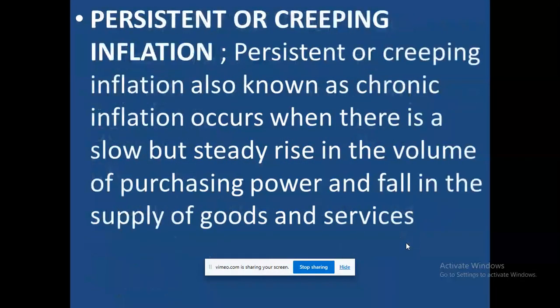Okay, so let's look at it. Persistent or creeping inflation is also known as chronic inflation. This one is worse than galloping inflation. We call it chronic inflation, which occurs when there is a slow but steady rise in the volume of purchasing power and a fall in the supply of goods and services.